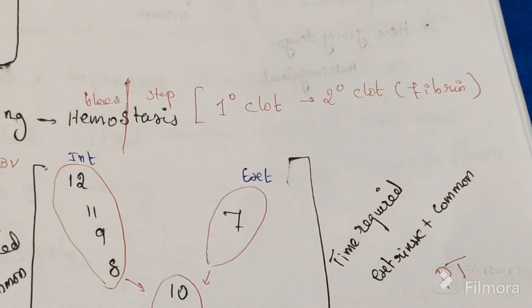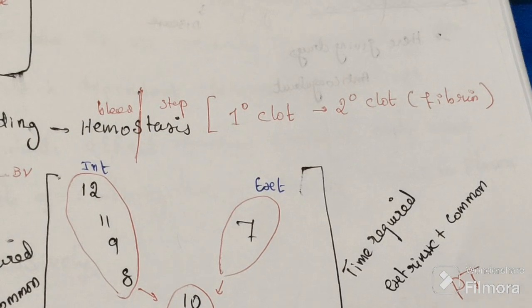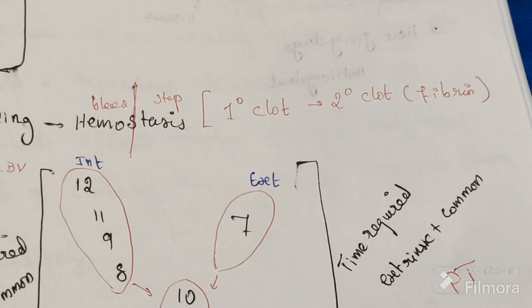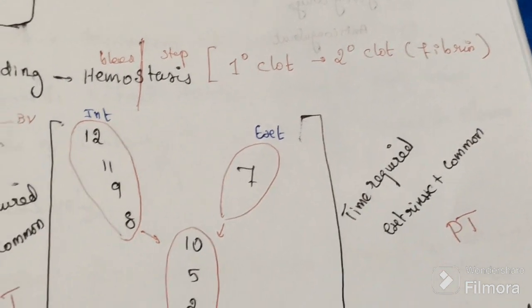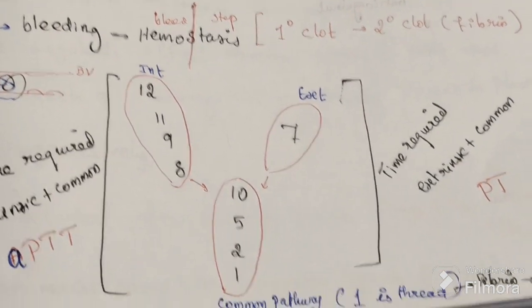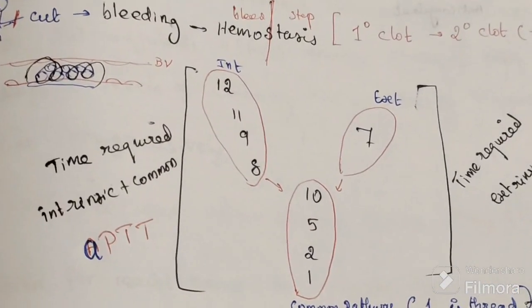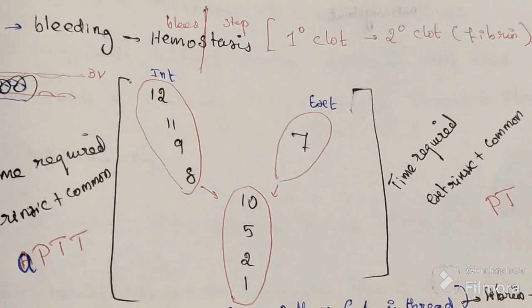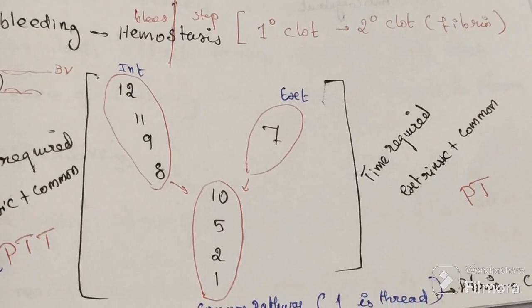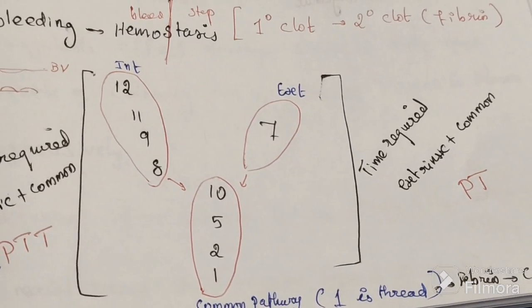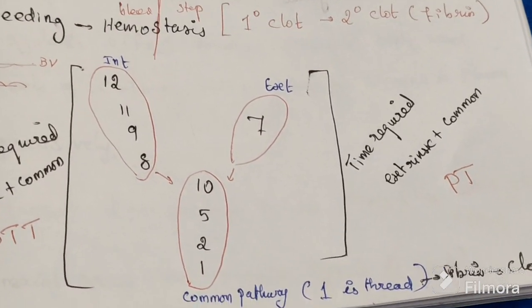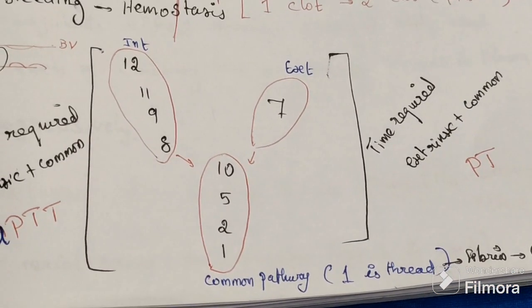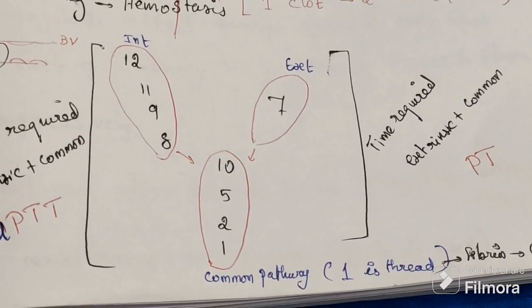we need a thread called fibrin. In our blood, a total of 12 coagulation factors are present, factor 1 to factor 12. Factor 1 is fibrin, but they are all inactive.